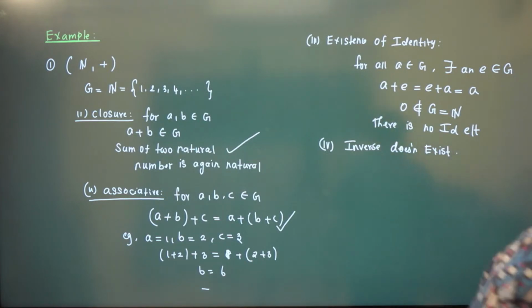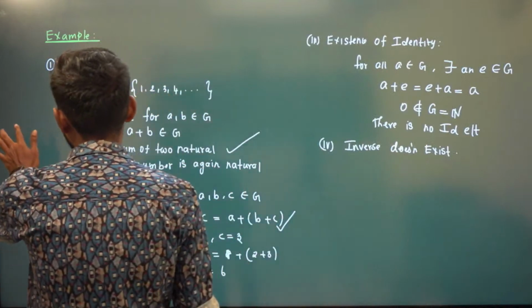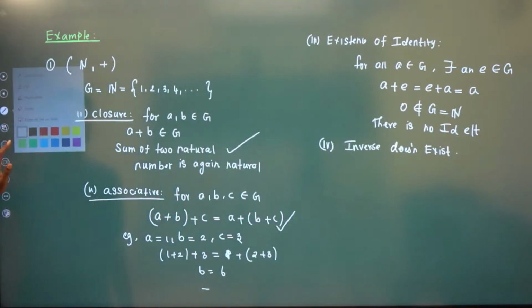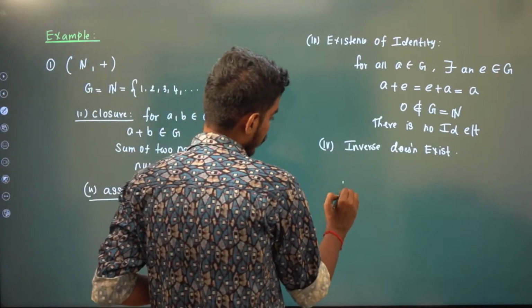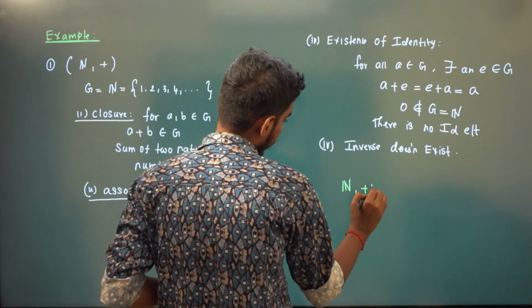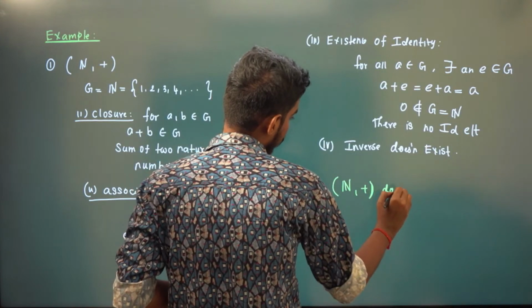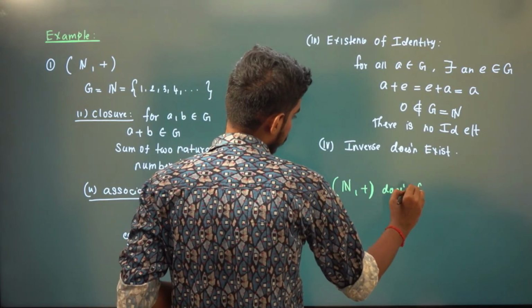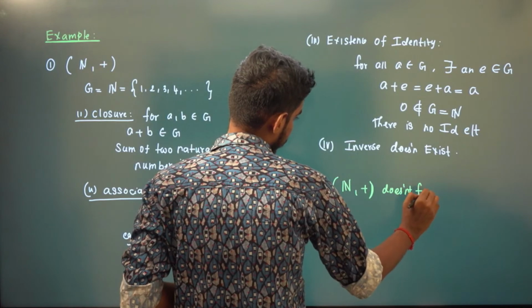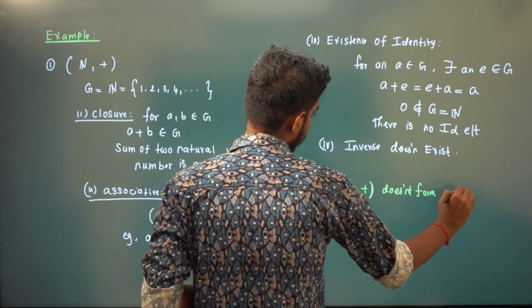So what is the conclusion? Natural numbers with respect to addition don't form a group.